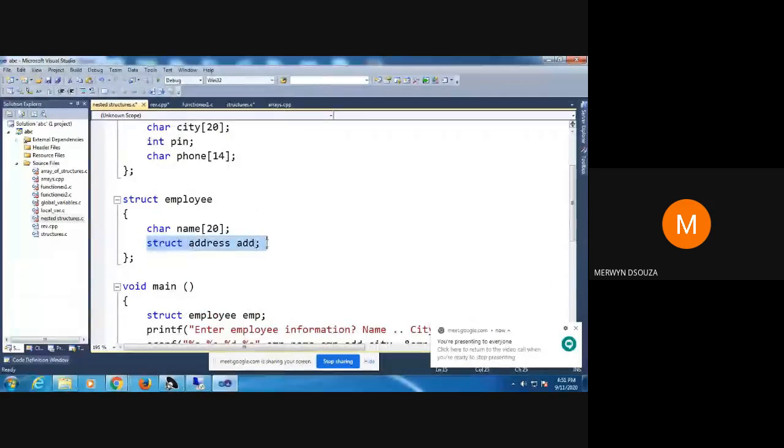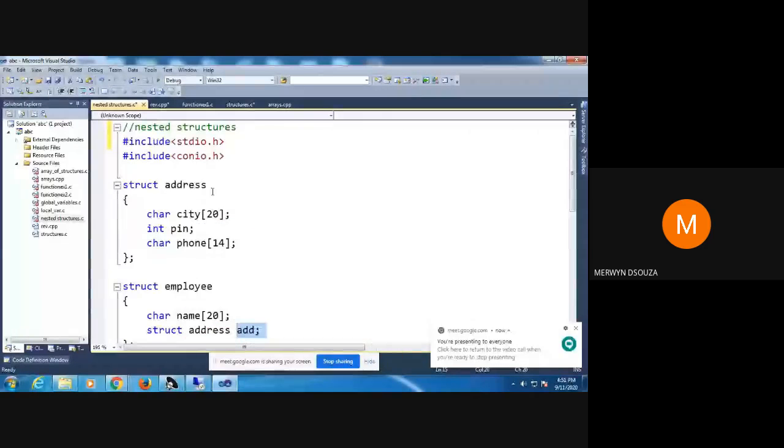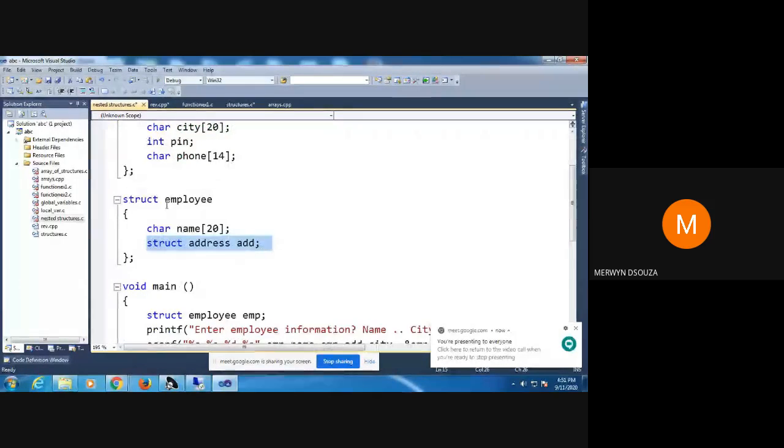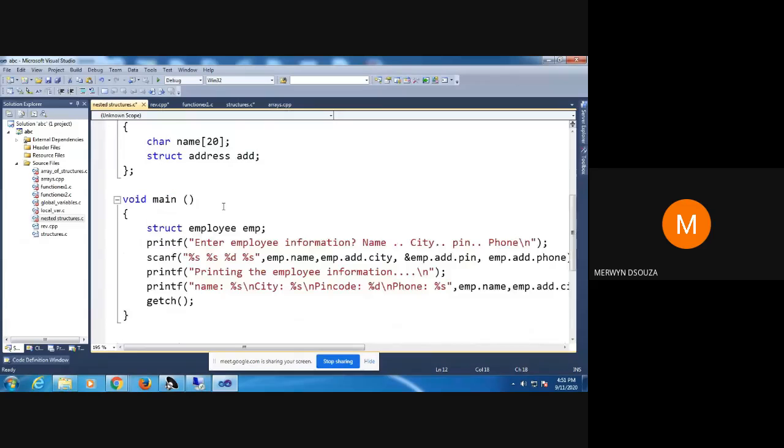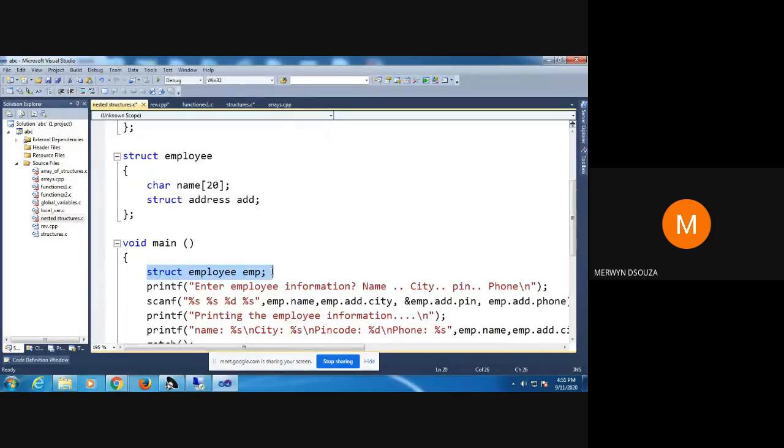So, like I told you, in nested structures, this is the variable of this structure which has been declared as a member here in employee. The add is a variable of the structure address, but it has been declared as a member of employee. So if I want to initialize this, initialization will be done like this. For example, I've declared one variable here, EMP, which is a variable of this type, struct employee. So now I want to initialize this part.